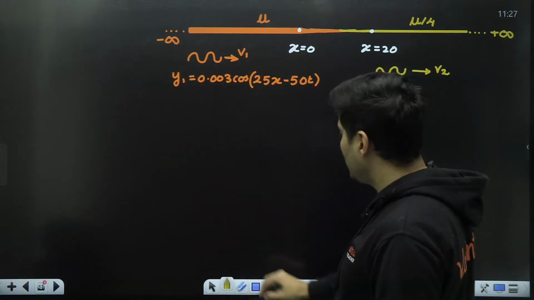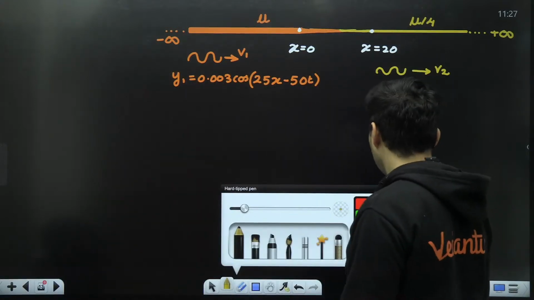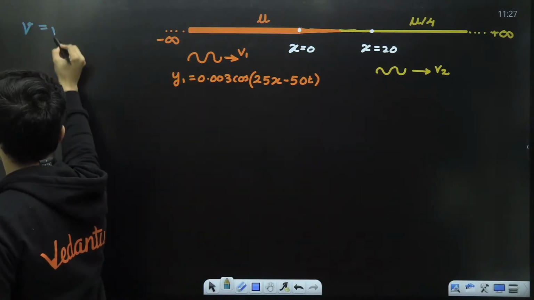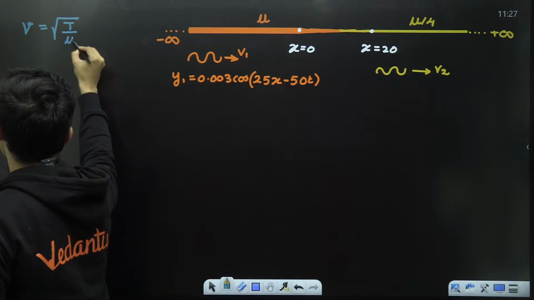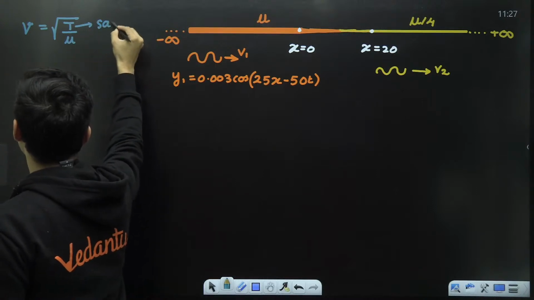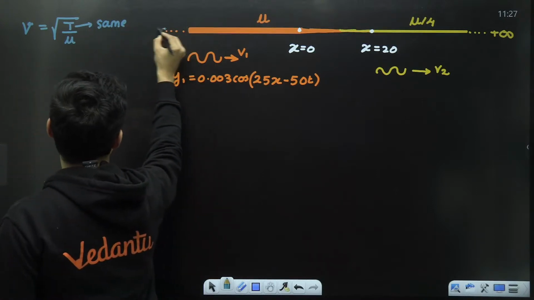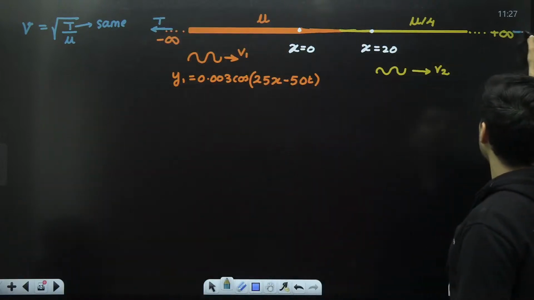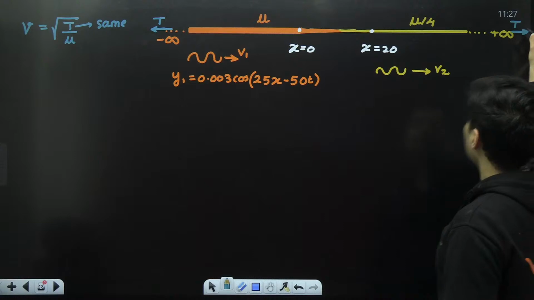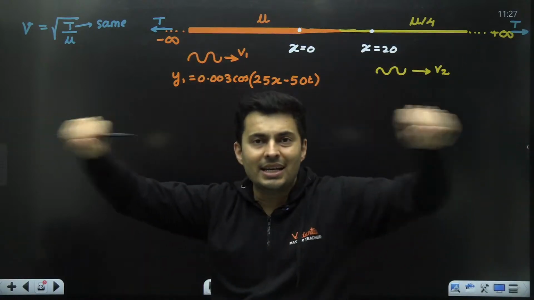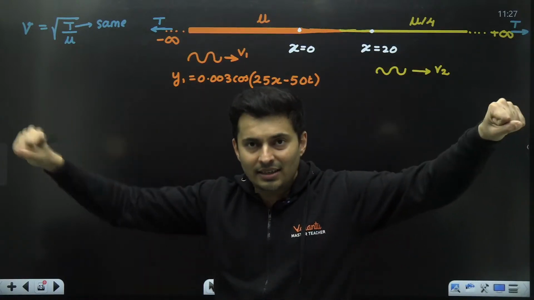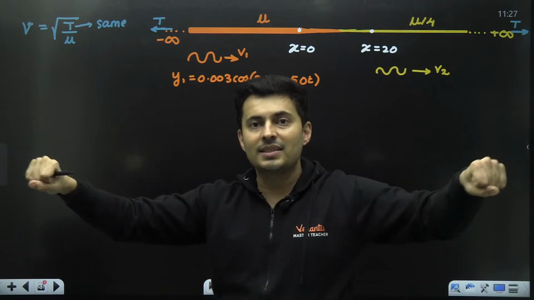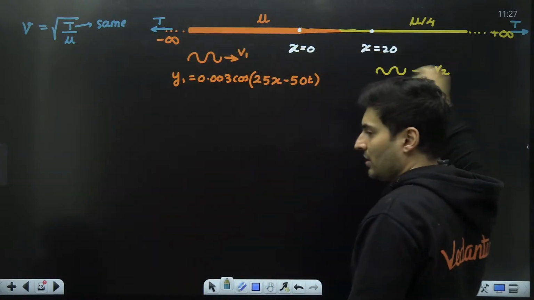So is there any relationship for the wave speed? I think so. We know a particular formula, and that formula is v is root of tension by mu. Guess what? Even the tension will remain the same. You know why? Because it's the same string. Whatever tension you have applied here, the same tension you have applied over here. You pull it, that tension builds up in every bit and piece of that string, so it is the same whether you're on the thick side or the thin side.